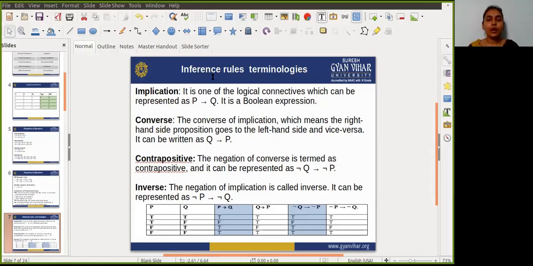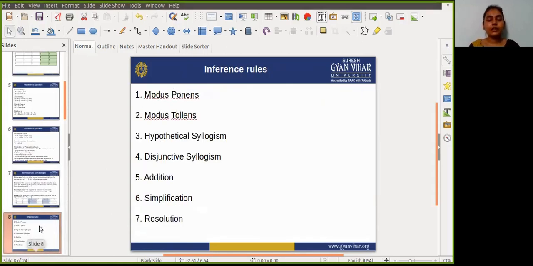There are so many rules of inference, so let's understand how many types of rules of inference are present.